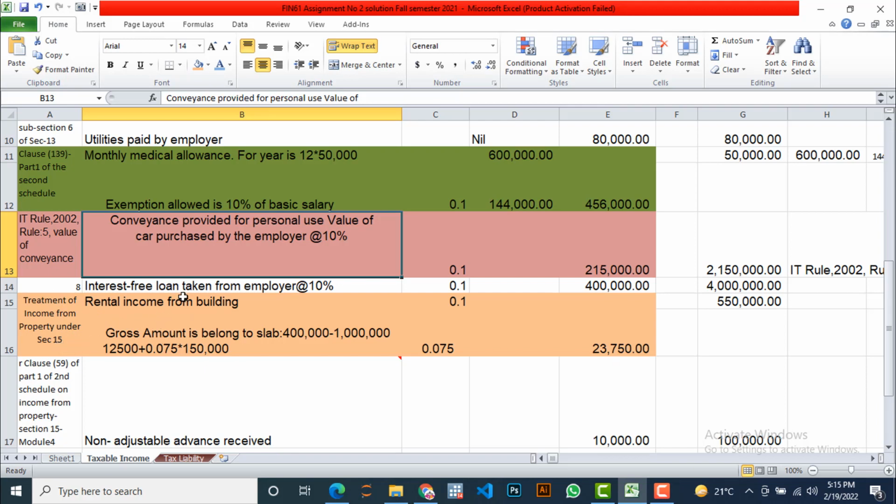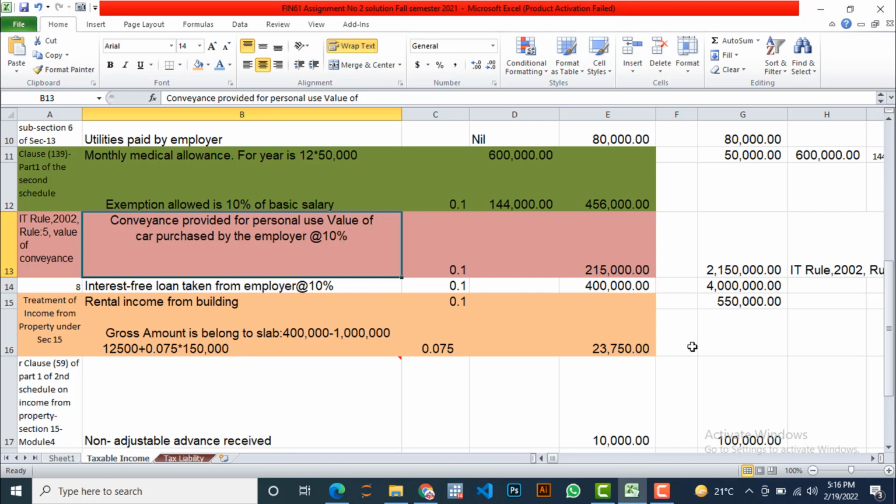So rental income is how much he is receiving: 550,000. Now we are going to calculate this as per the given information. As per the given slabs, the gross amount belongs to the slab 400,000 to 1 million. So up to 400,000 we are going to take this amount as a lump sum, 12,500, plus we are going to apply the rate 0.075 on the amount exceeding 400,000 but below the 1 million.